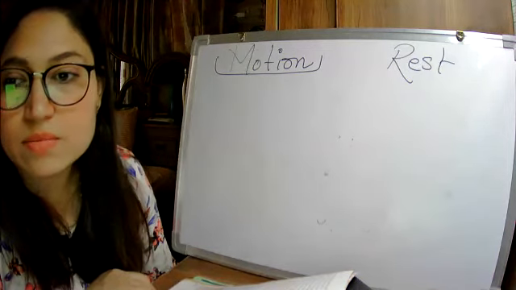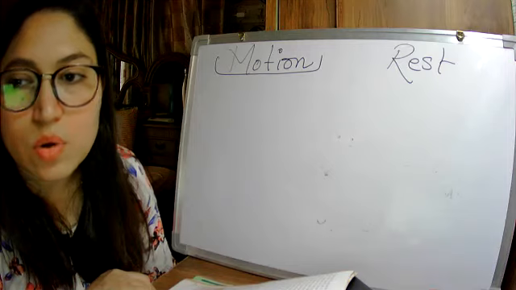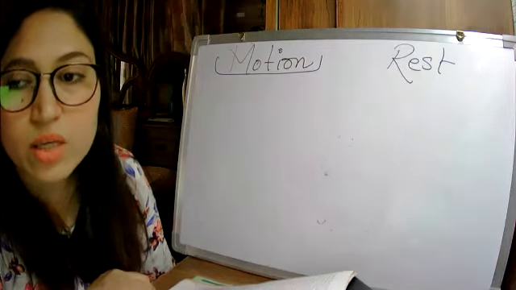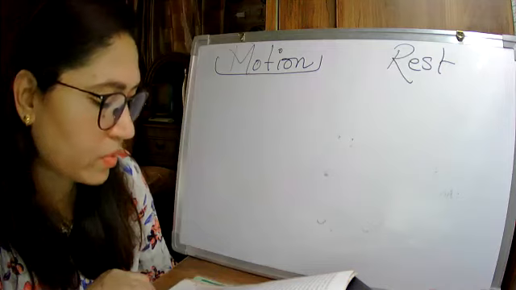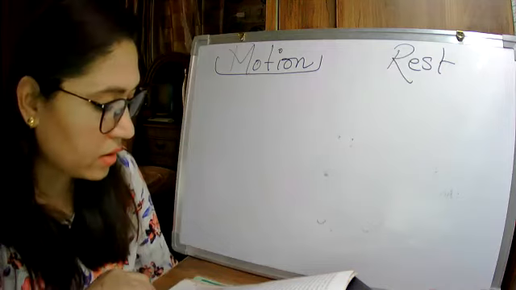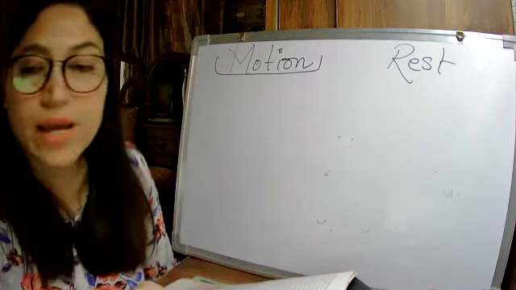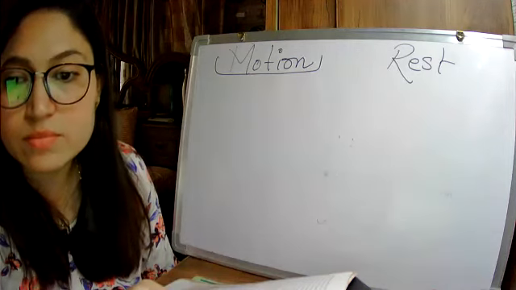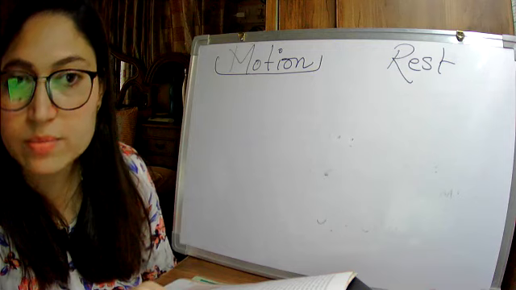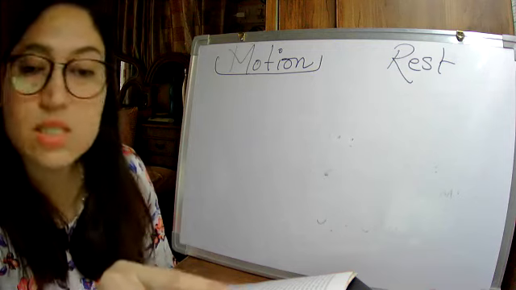It is not rest. So it will be under moving, motion. Write M over here. People moving about, they are in motion. Then next, butterfly. Soumya will tell.